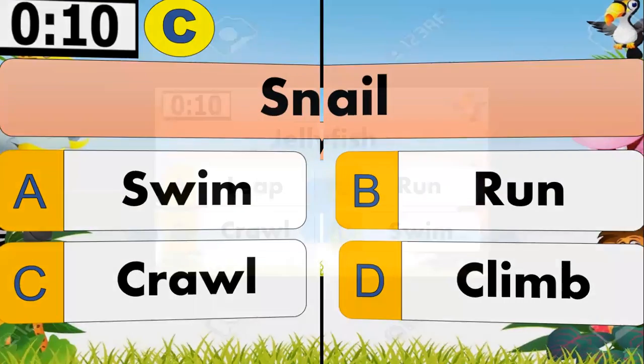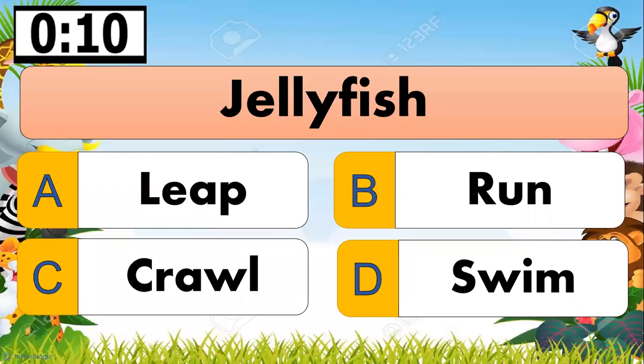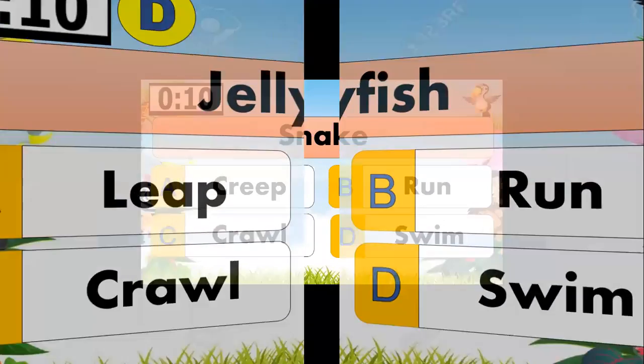Next one. How does a jellyfish move? A, leap, B, run, C, crawl, or D, swim? Time starts now. Okay, the correct answer is letter D. That is swim.